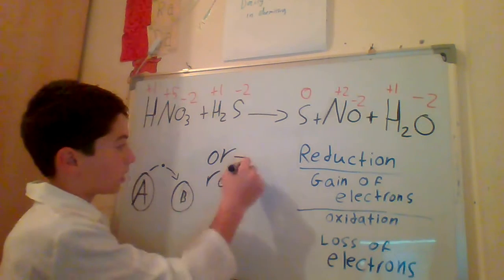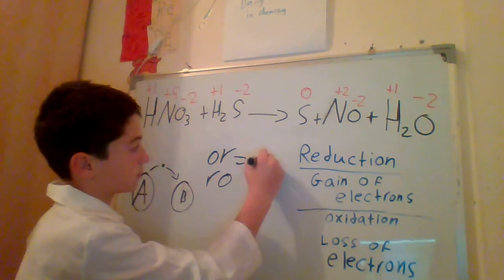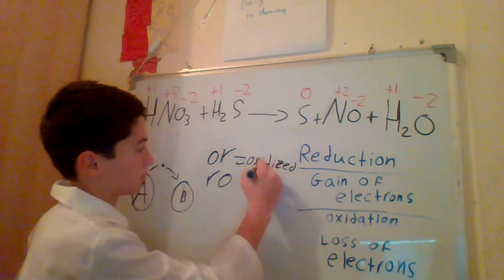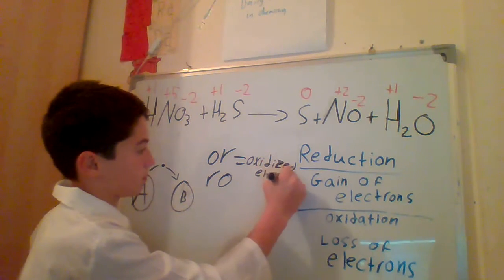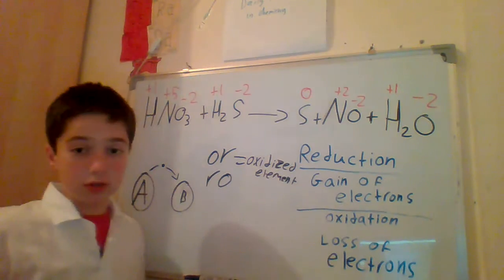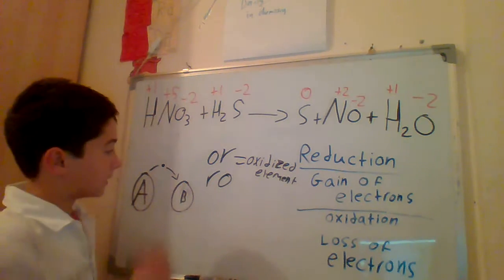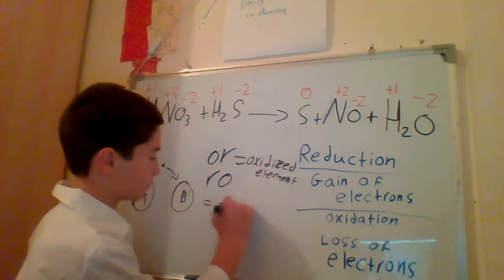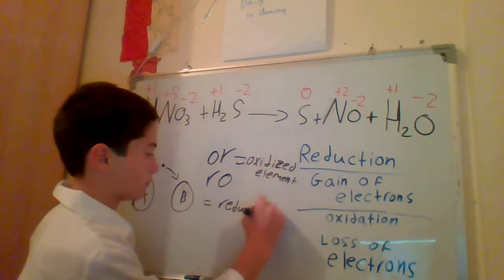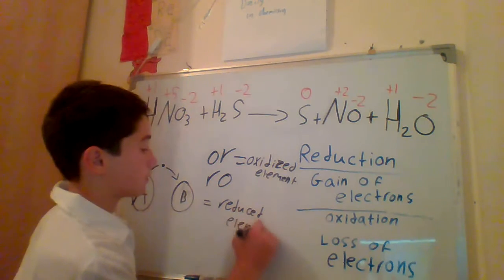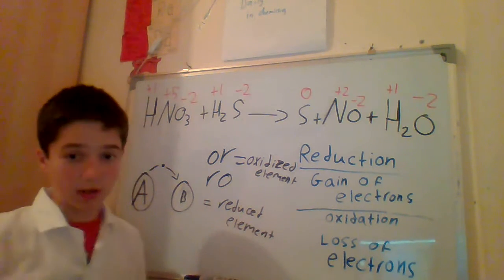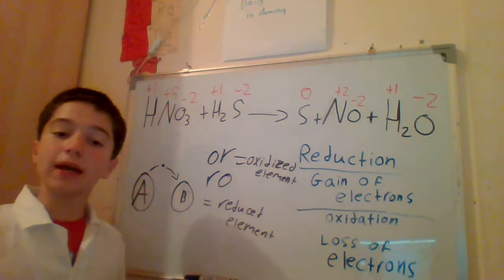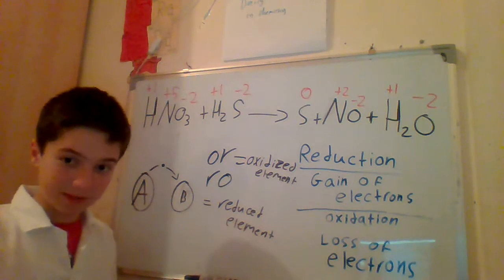Again, the oxidized element is the reducing agent, and the reduced element is what? The oxidizing agent. Isn't it easy? Okay, because it's easy, let's continue.